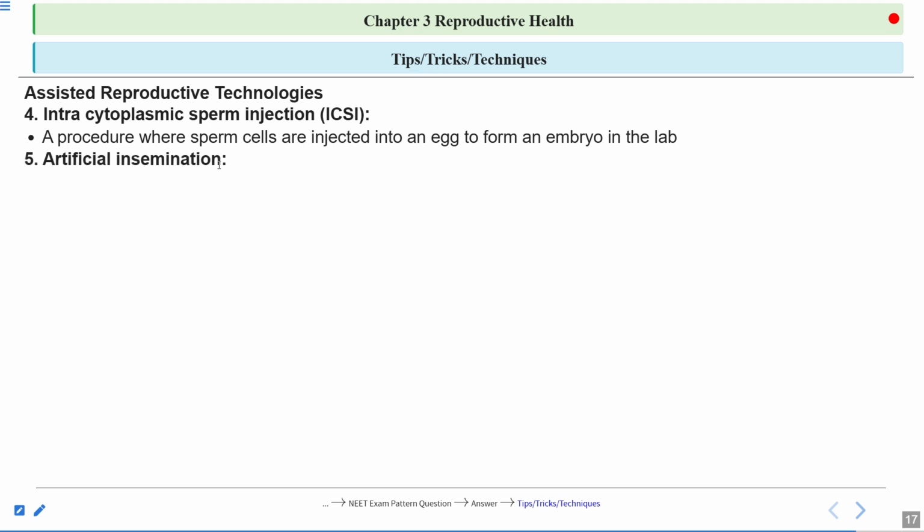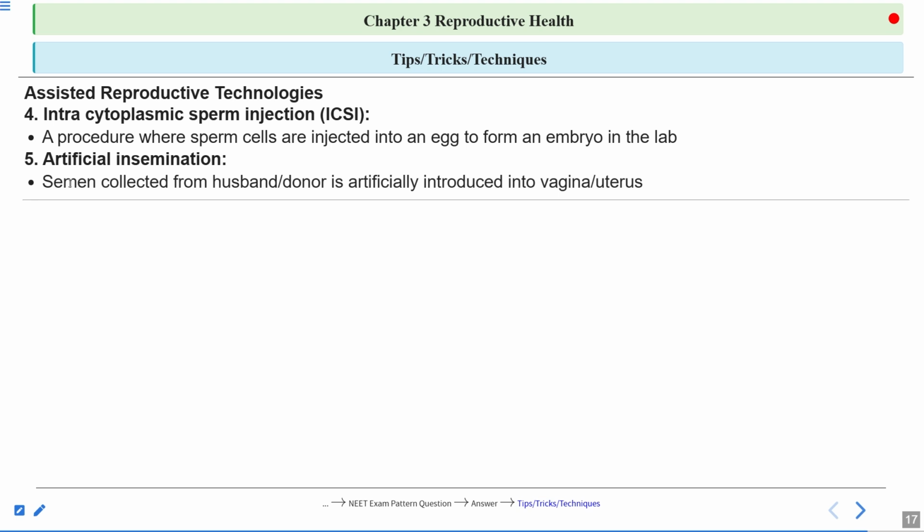Now artificial insemination, sometimes also called intrauterine insemination. Here the semen is collected from the husband or the male donor and it is artificially introduced into the vagina or into the uterus. If the semen, which consists of the sperm, is introduced into the uterus, it is known as intrauterine insemination.